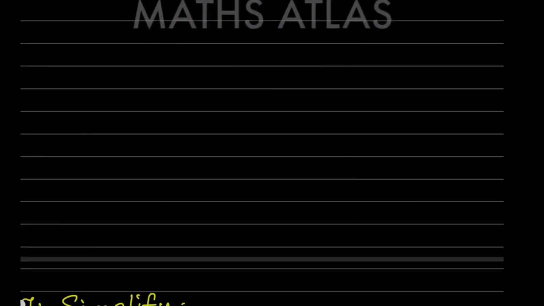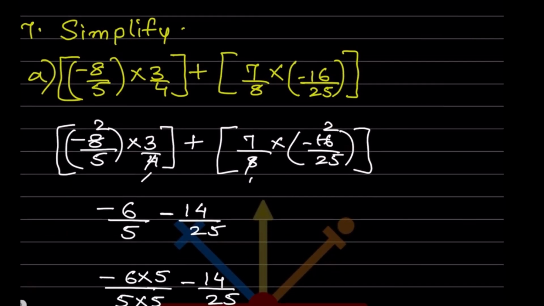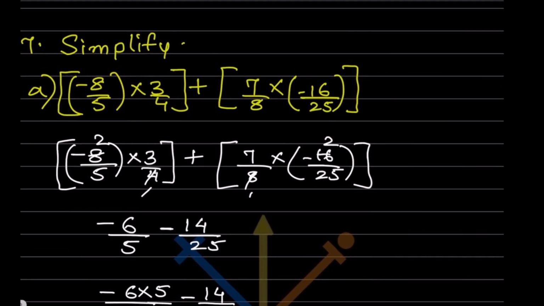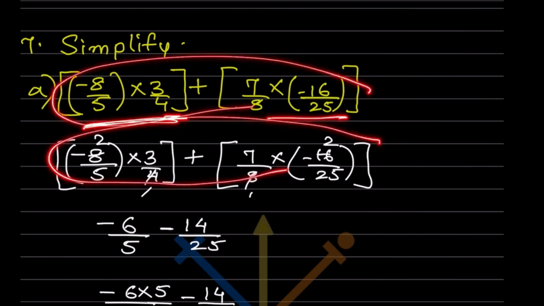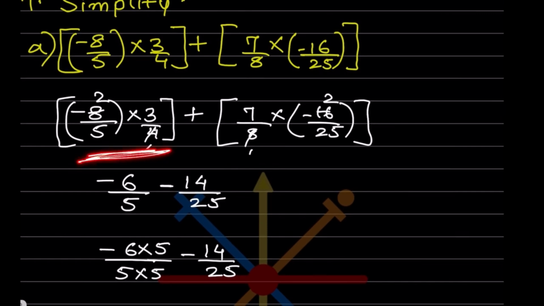So now let us go for the next one. So we have to simplify this one. So now let us take this separate. First, let us write this thing. I have written the same over here. First thing, let me separate this one. We have to simplify this one and then this one.